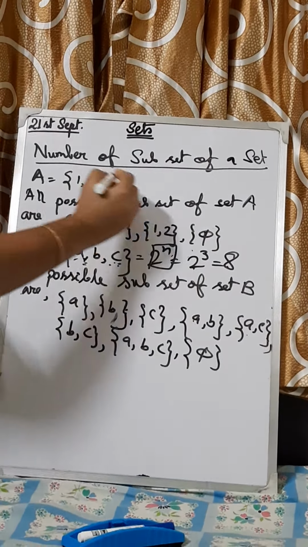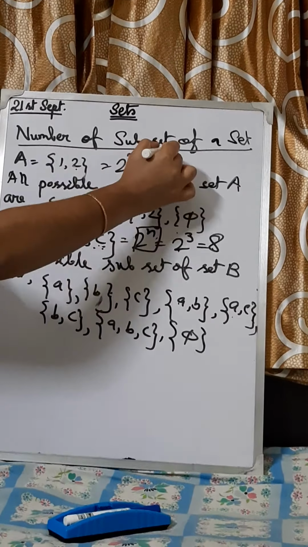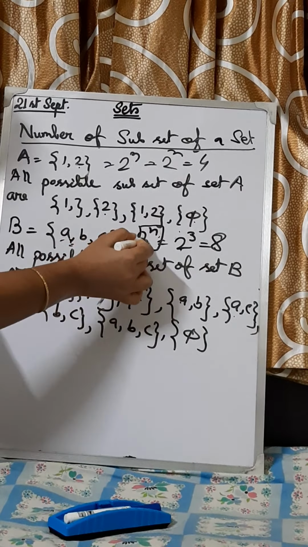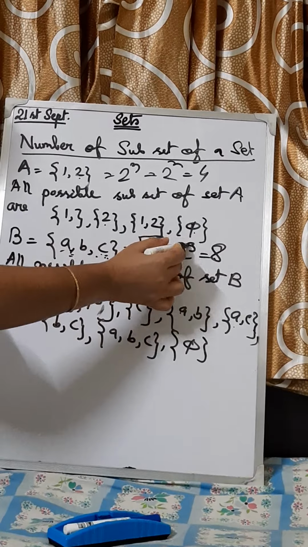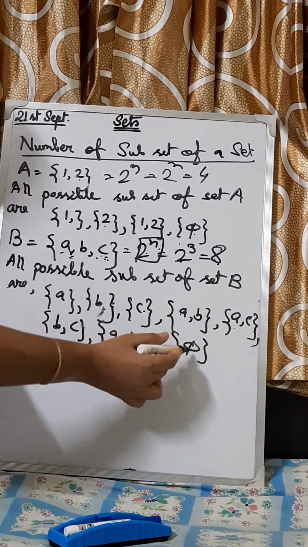Okay. Here 2 to the power n is the formula. The elements are 2, so it is 4. So 1, 2, 3, 4. Here elements are 3, the formula is 2 to the power n, that means 2 to the power 3, that means 8. See, 1, 2, 3, 4, 5, 6, 7 and 8.